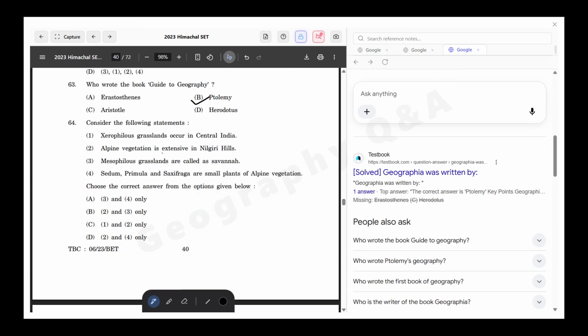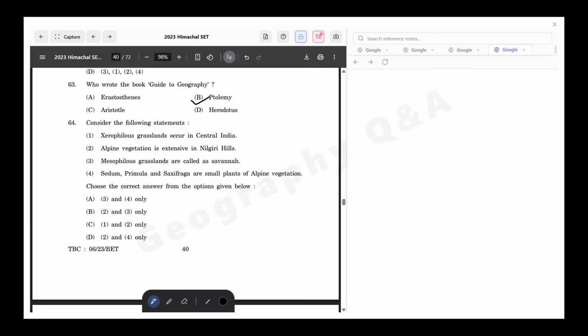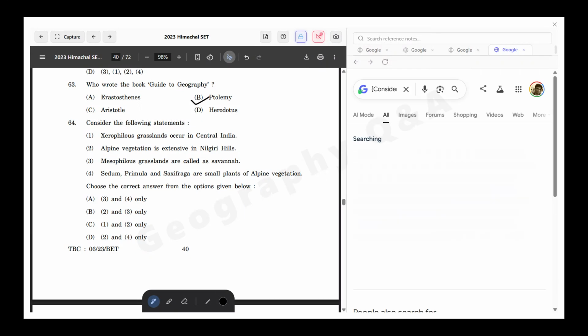Now the next question is: consider the following statements and choose the correct answer from the options given below. The statements are: xerophilous grasslands occur in central India; alpine vegetation is extensive in the Nilgiri hills; mesophilous grasslands are called savanna; sedum, pullum, and saffrix are small plants of the alpine vegetation.